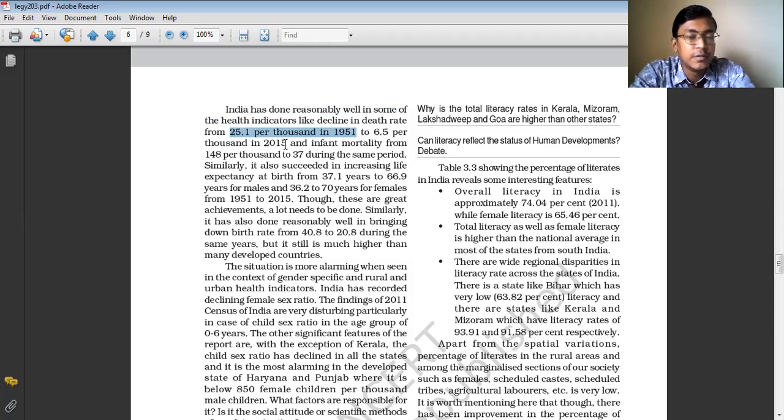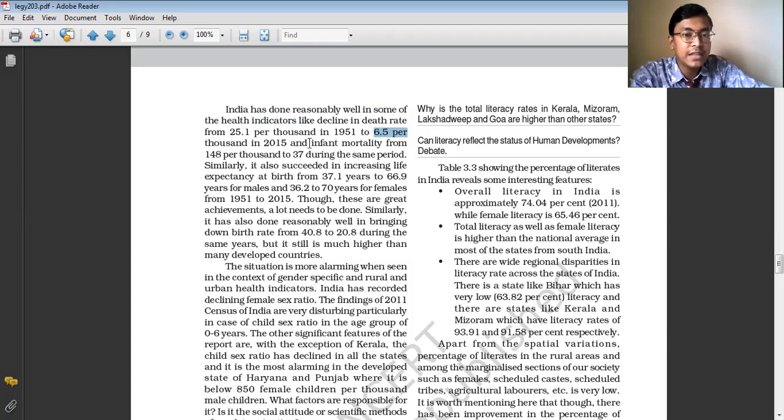But in the year 2015, the death rate has reduced to 6.5 per thousand people. That means now, for every 1,000 people, only 6.5 people die in a year. So here you can see that the death rate has reduced drastically. It got reduced because the health facilities have improved.